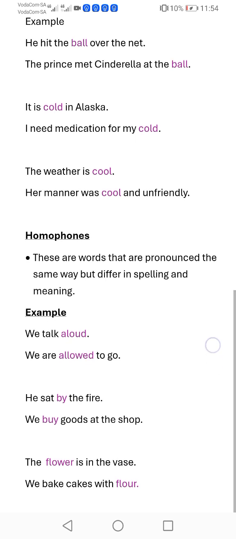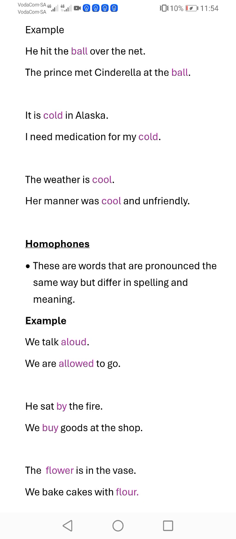But these words are pronounced the same, and they have different meanings. From the first sentence, aloud is associated with noise, with the way the person talks. Whereas in the second sentence, allowed is associated with permission to go somewhere. Another example is, he sat by the fire.